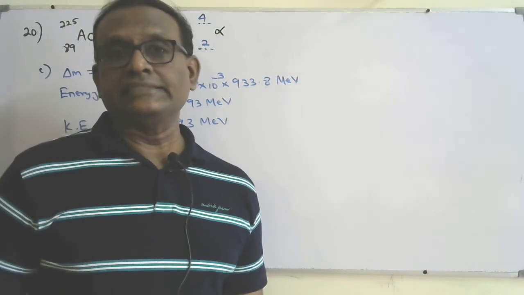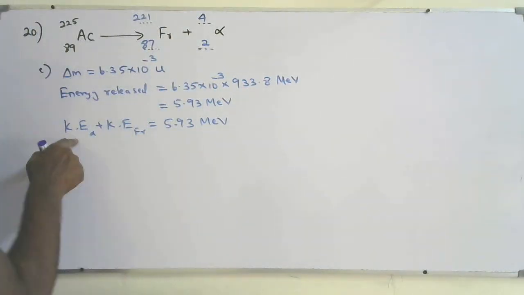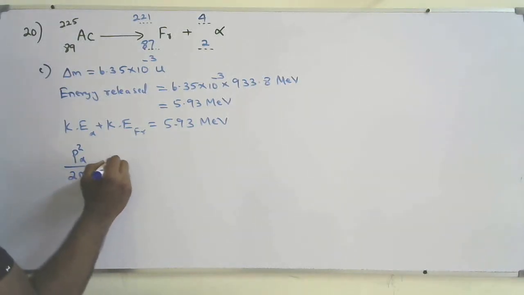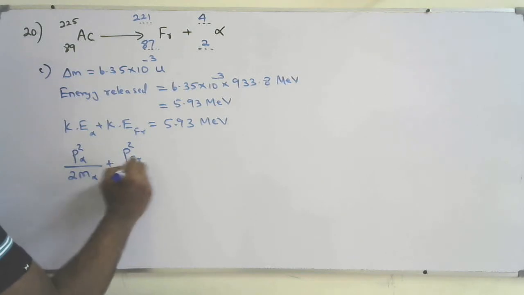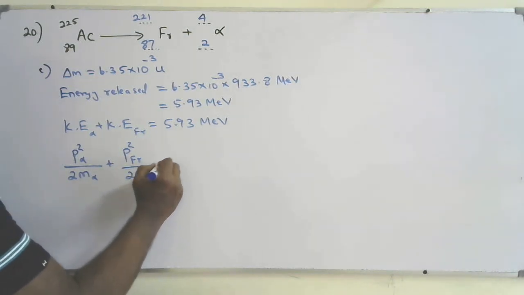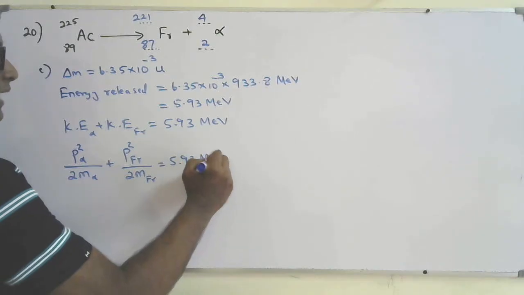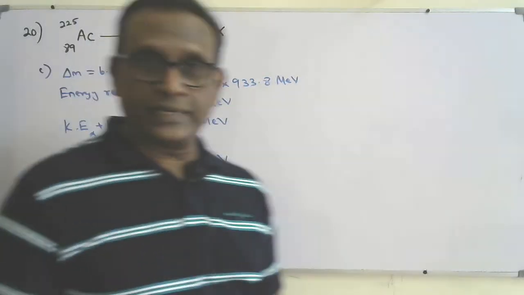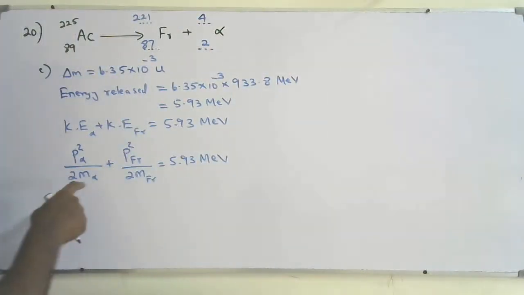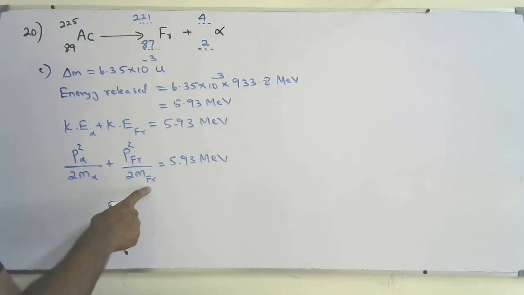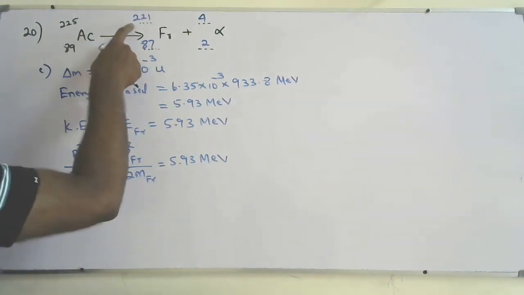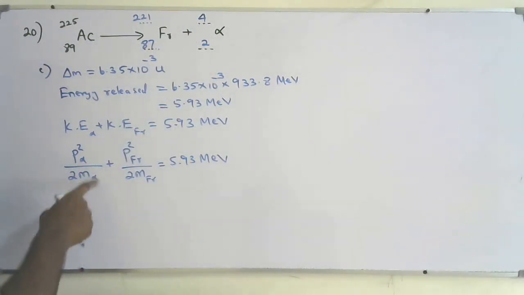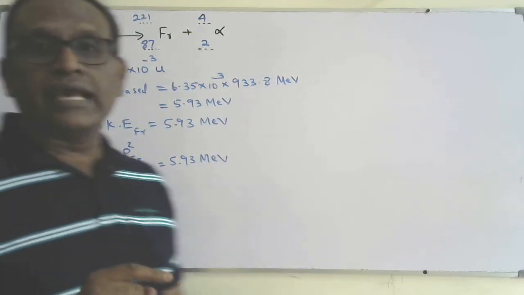And we know that kinetic energy equals p squared over 2m. So instead of this one, I can say p squared alpha over 2 times mass of alpha plus p squared francium over 2 times mass of francium, that is equal to 5.93 mega electron volt. But the numerators are the same because they have the same magnitude of momentum. So we know that mass of alpha is much smaller than mass of francium. The mass of francium is 221. If I take mass of alpha as 4 units, almost mass of alpha is 55 times smaller than mass of the francium.